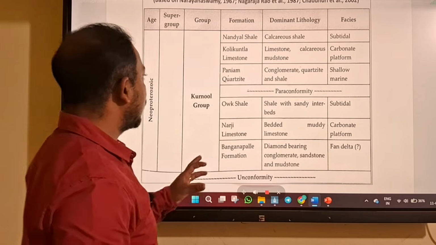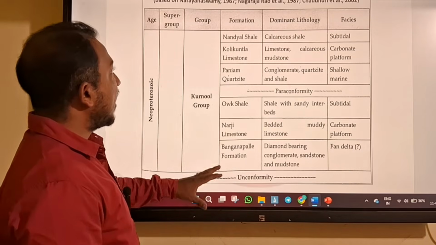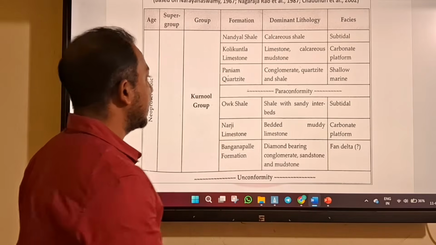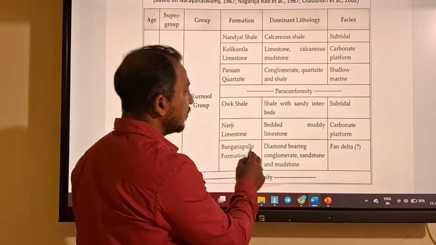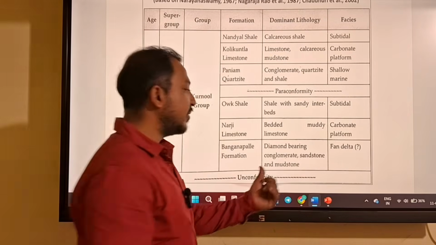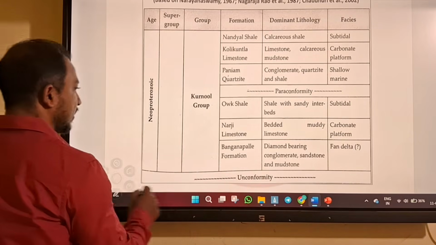So this is the succession of Kurnool group. It is divided into these formations: Banganapalli formation, Narji limestone, Auk shale. Banganapalli, remember, is important. It has diamond bearing conglomerate. It is very important here.